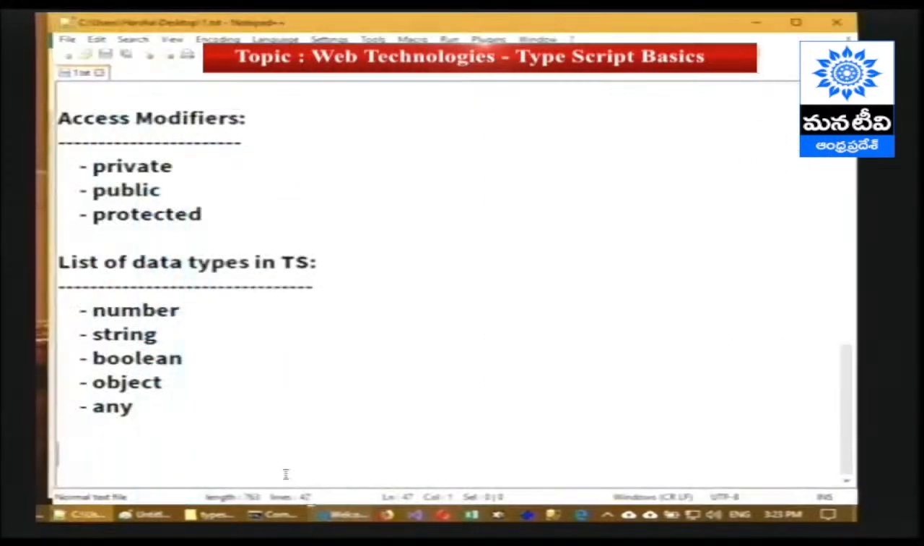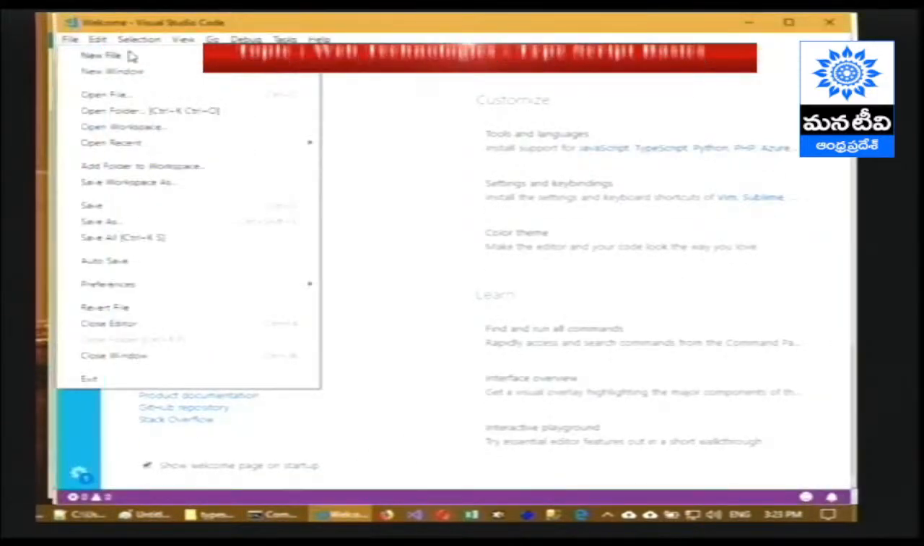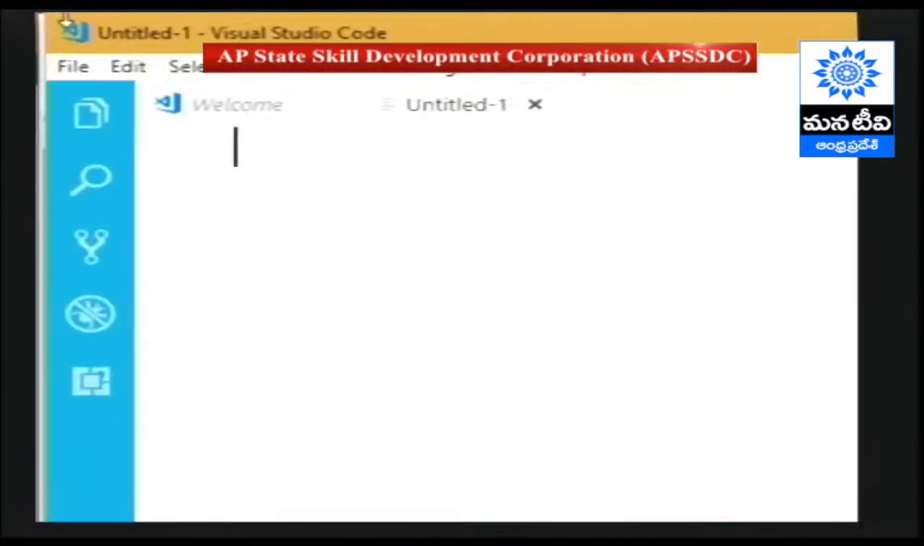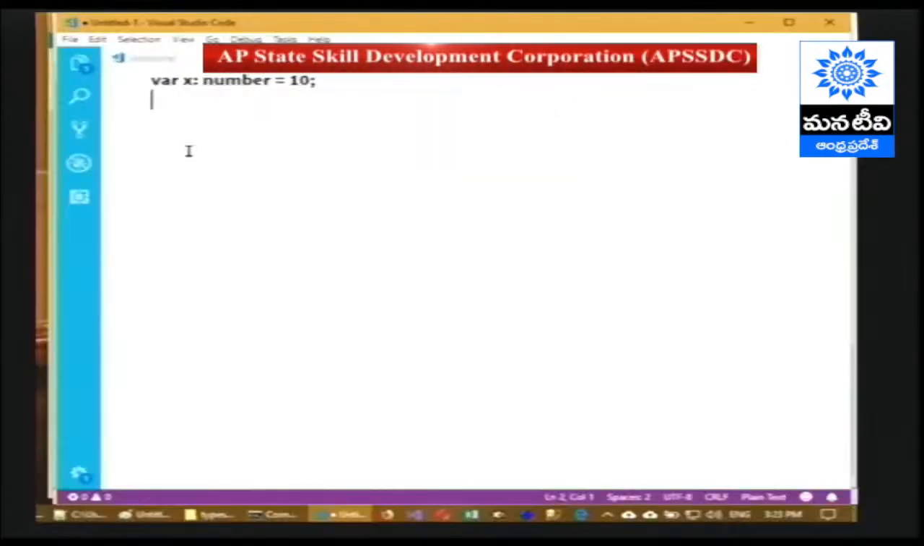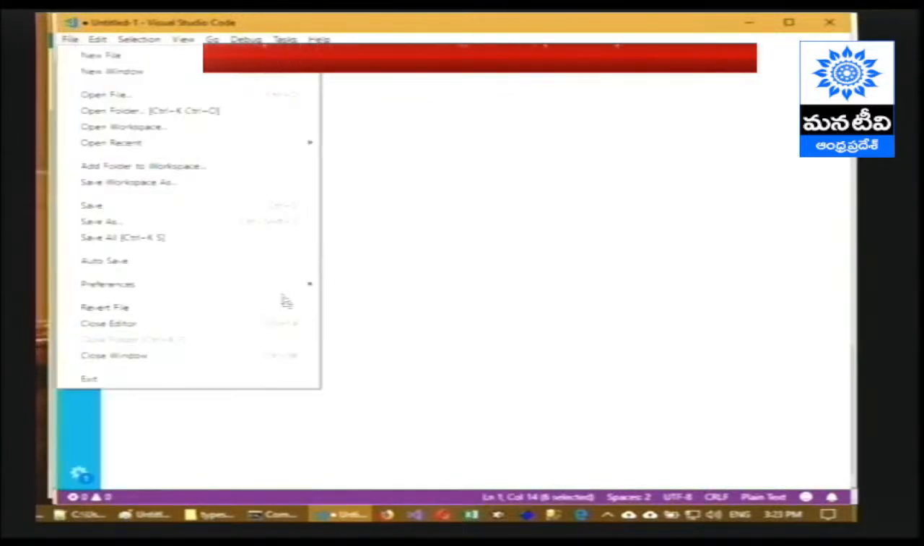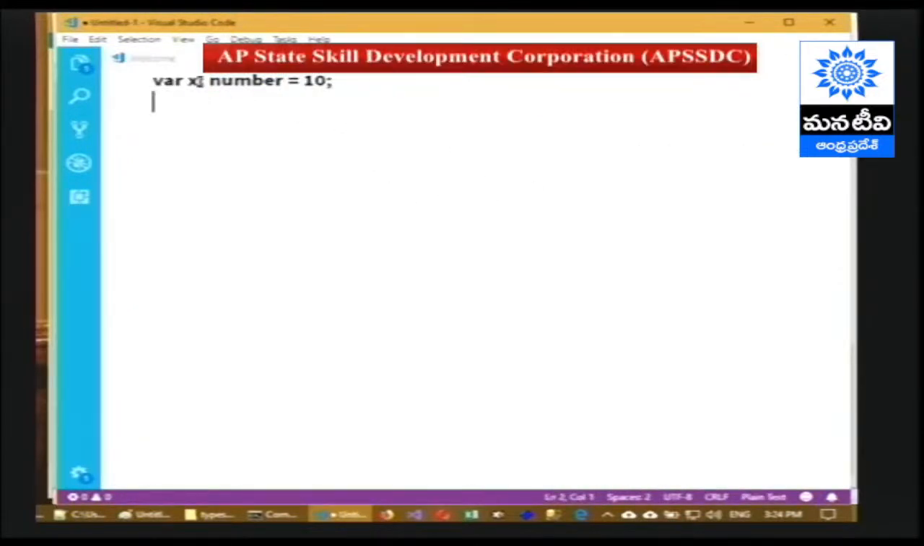After that, how to create the file in this folder? So C:TypeScript, go to Visual Studio Code, go to new file. We are going to declare a file. For example, I am going to declare a variable where the name of the variable is x. It is wanting to store the number, so number data type 10. That's all. We have successfully declared a variable called x of number data type. Let me increase the screen font size. Okay, I'm giving 24. Okay, so x is number data type.